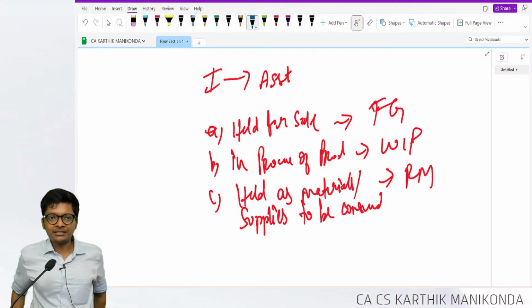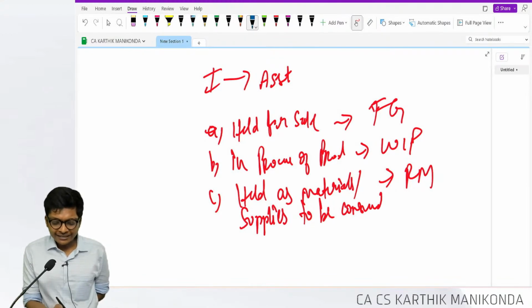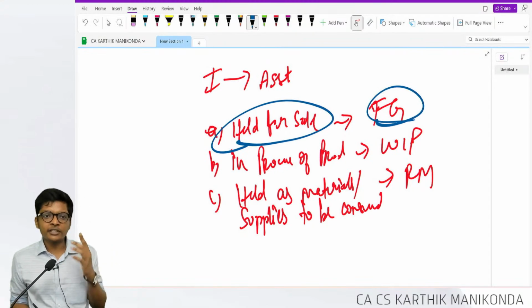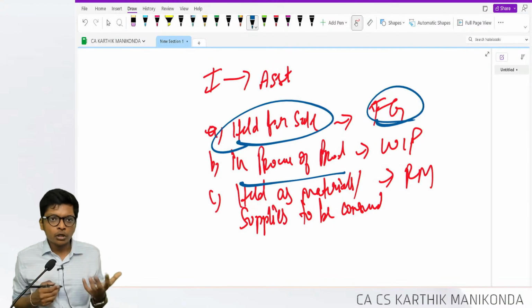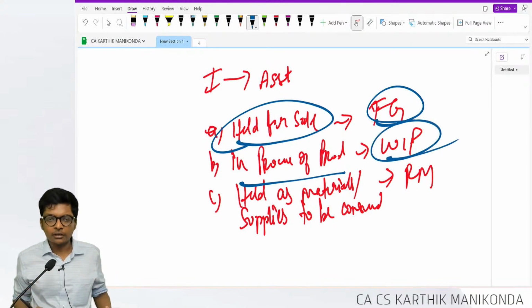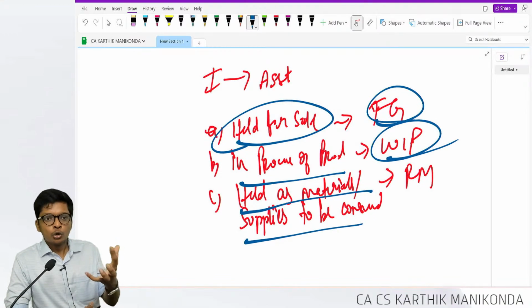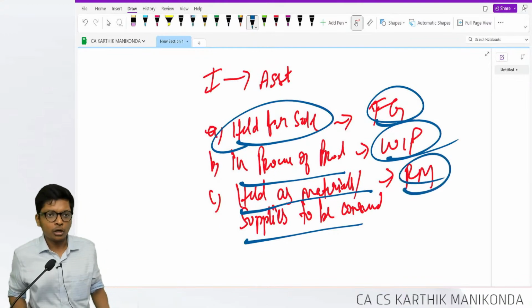They generally don't ask us to define what is inventory. So in other words, inventory is an asset held for sale, which is ready for sale, finished goods, or in the process of production of such goods, which is work in progress, or held as materials or supplies to be consumed in the process of production, which is raw materials.